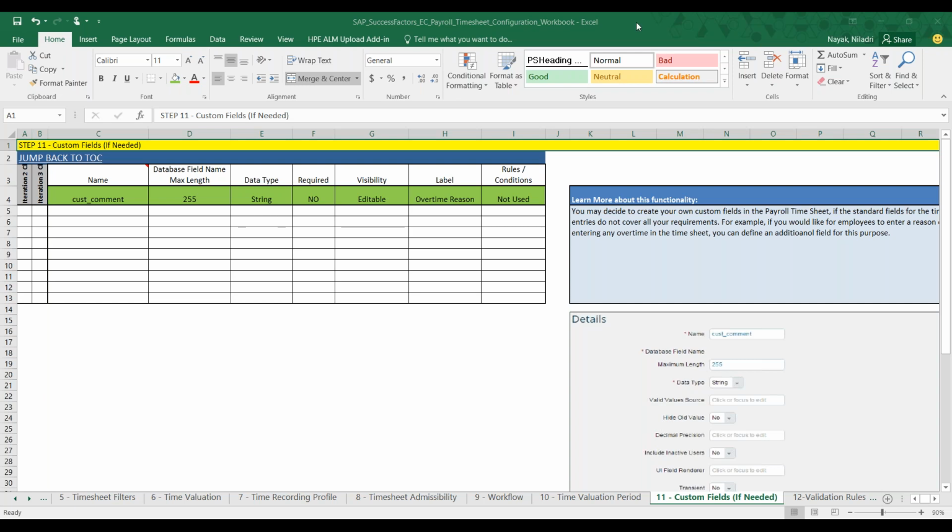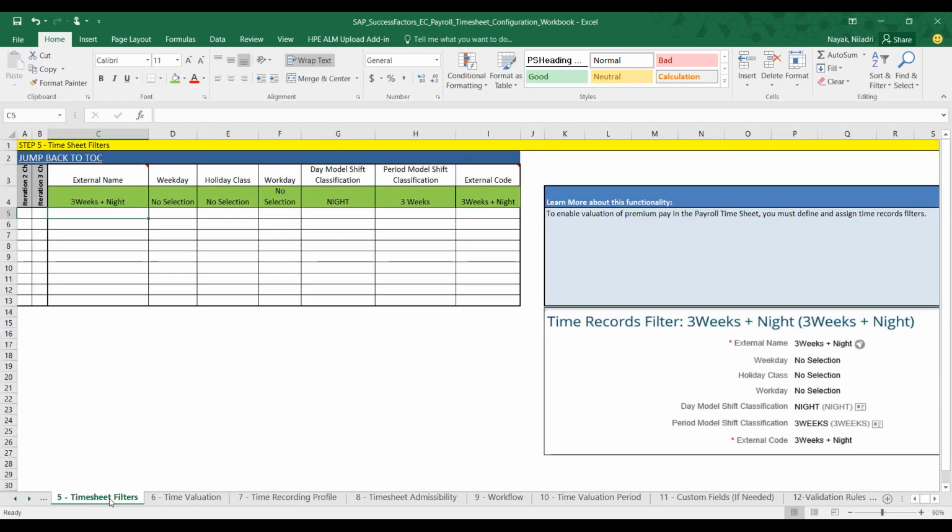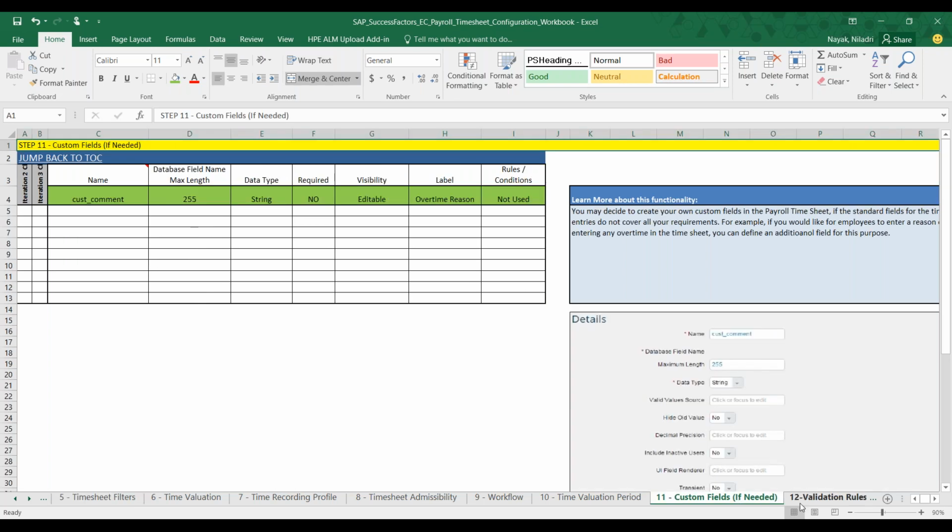Okay, the sheet number 1 to 10 is directly coming from your time office, like your EC time consultant. You have to connect with them, or if you are already implementing the time module, then you will be filling it up. But it is not directly from an EC payroll point of view. From an EC payroll point of view, only sheet number 11 and 12 will be relevant.